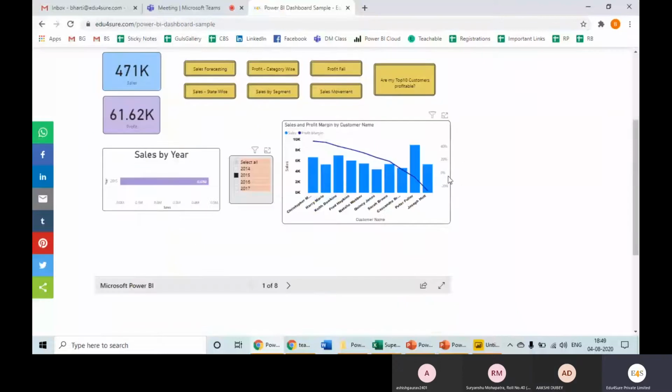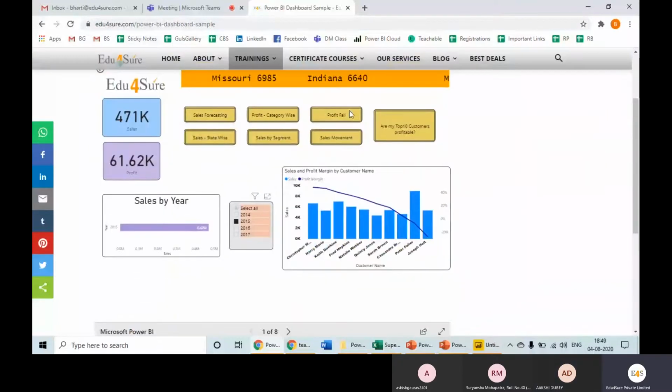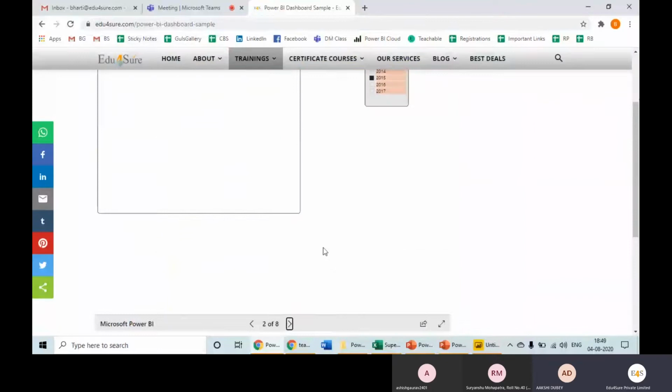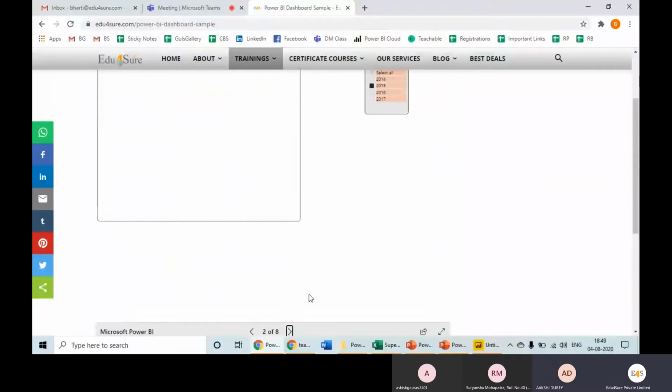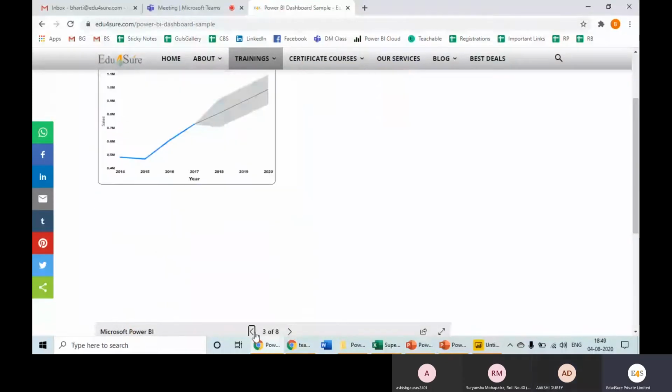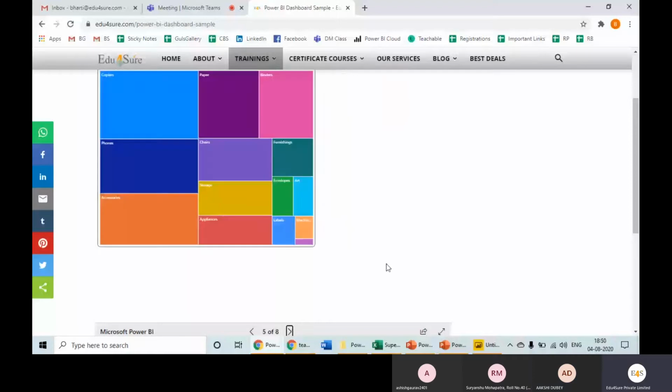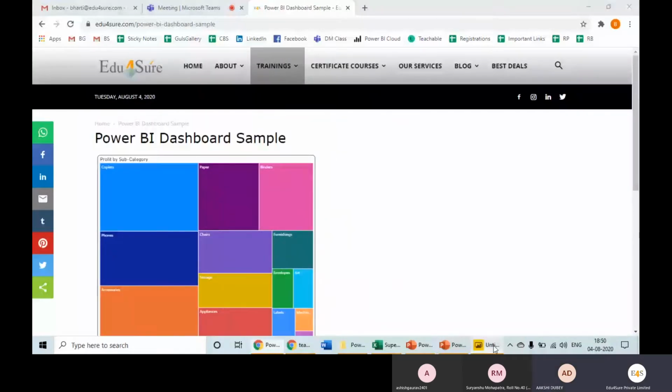This is another feature. In case you want to go into the details of these charts, you can put multiple pages also, like I have added. See, so this is the outcome of Power BI. Now I will show you the Power BI environment. So this is the desktop.